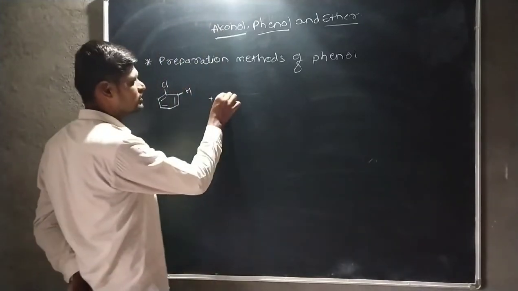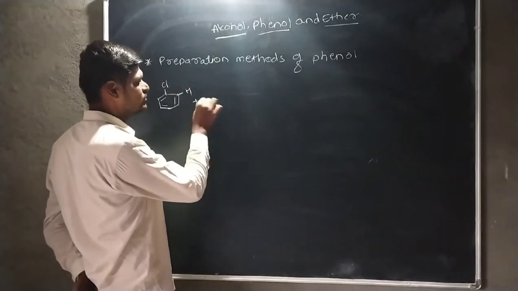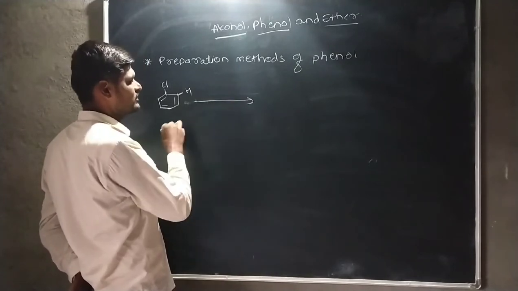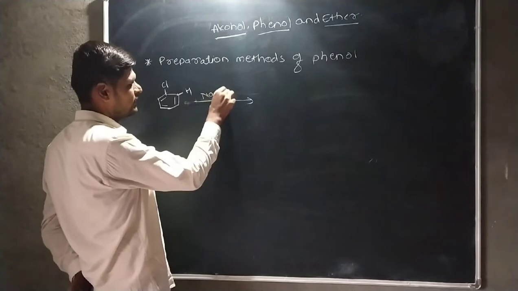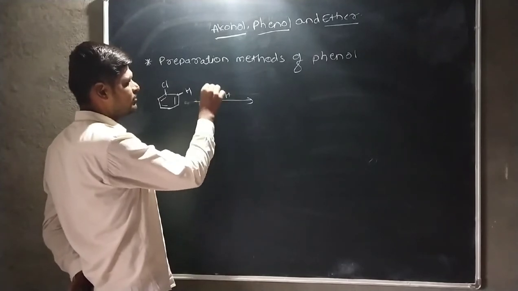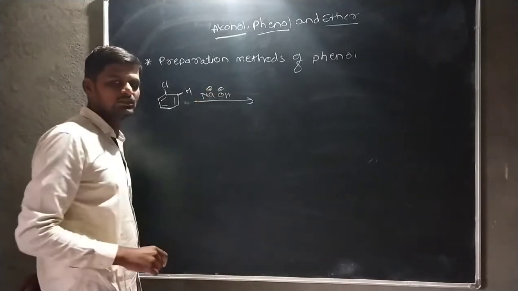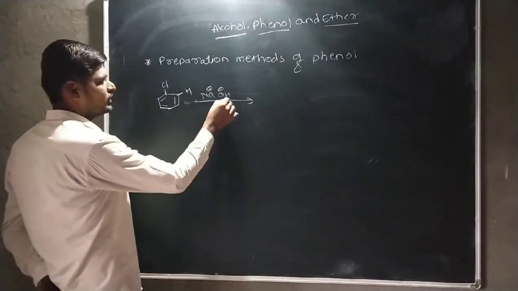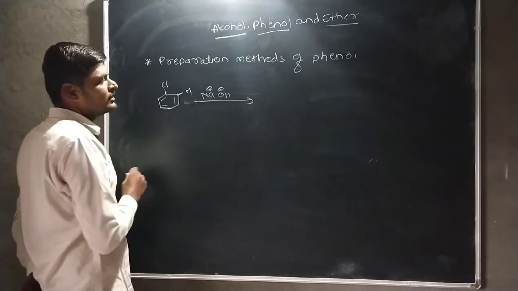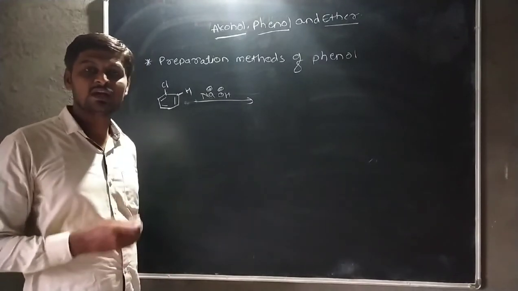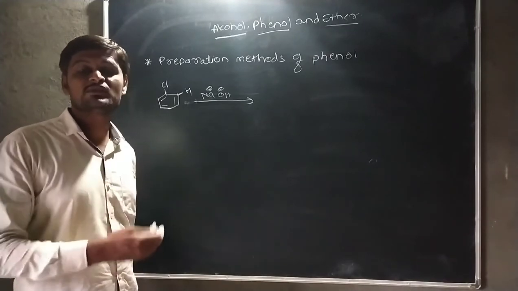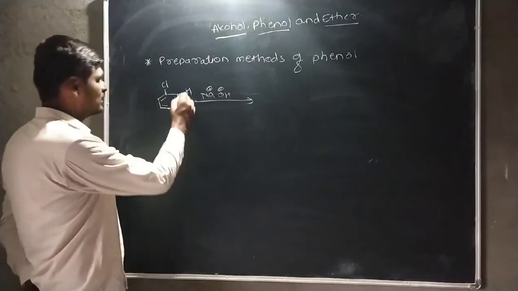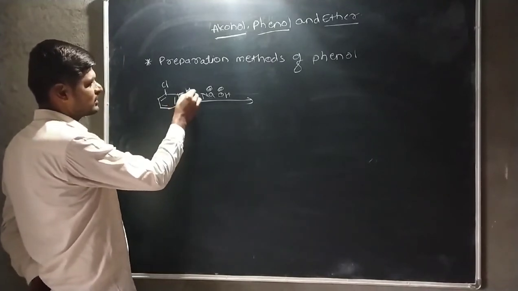That means it gives the OH minus ion, which is also known as a base. Here we have Na plus and OH minus, because NaOH acts as the strongest base. This OH minus acts as a base, that means it abstracts the acidic hydrogen. It abstracts the proton, the H plus ion. Here we consider the hydrogen of this carbon atom.